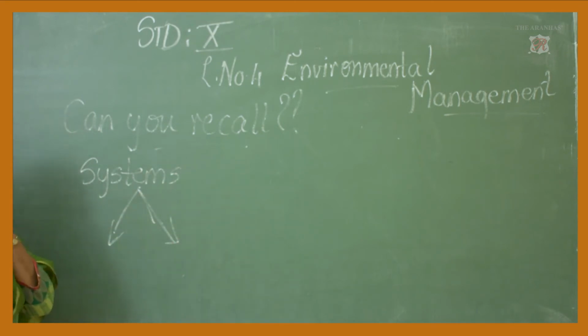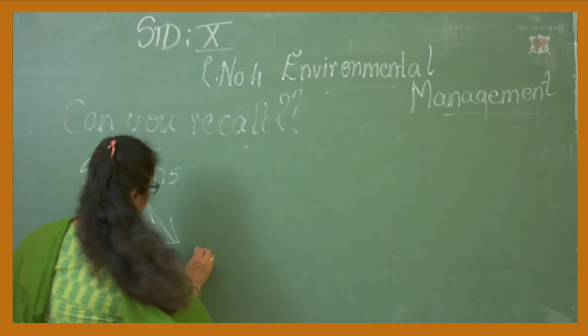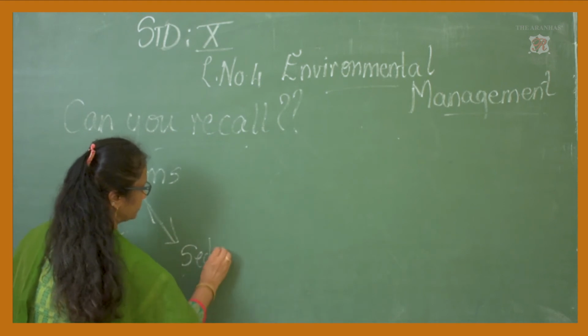Two systems, I told you: one is the gaseous cycle and the other one was the sedimentary cycle.